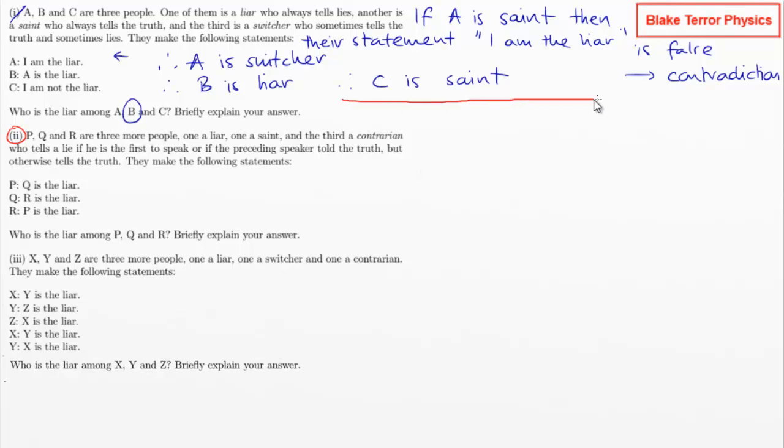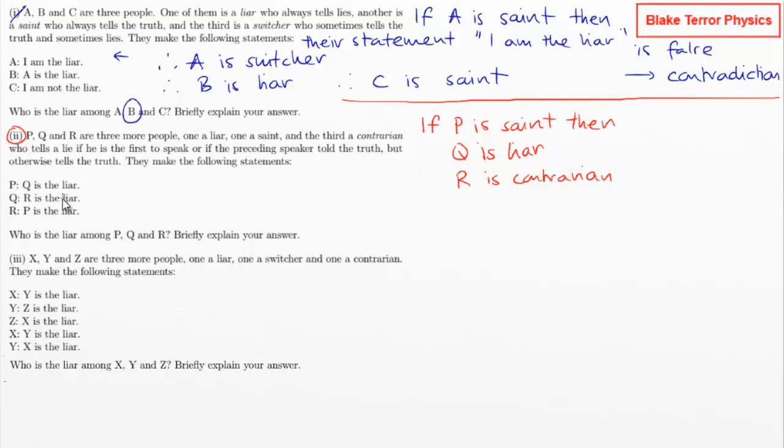Right, let's go through then the same pattern on this. So let's say the first one there, if P is saint, then what happens off of this? Q is the liar. They're not talking about themselves, so we can't go straight into saying that statement is false, because we don't know. That could be true, that Q is the liar. So if they're telling the truth, as they must be, as the saint, then we can say that Q is the liar, which means that R is the contrarian.